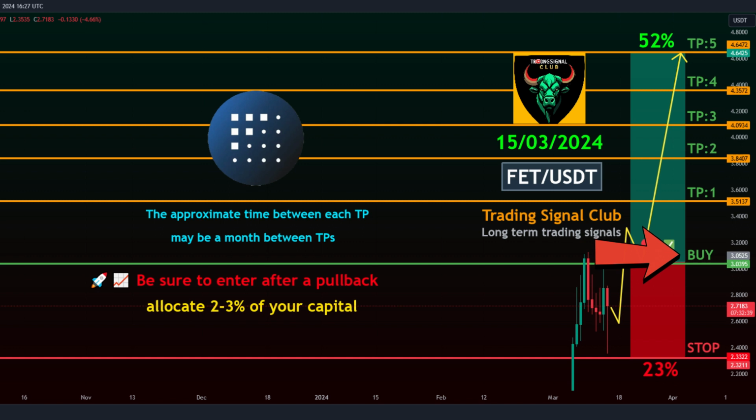3.0395 to 3.1756. Take profit targets. Target 1, 3.5137. Target 2, 3.8407. Target 3, 4.0934. Target 4, 4.3572. Target 5, 4.6472. Stop level, 2.3322.